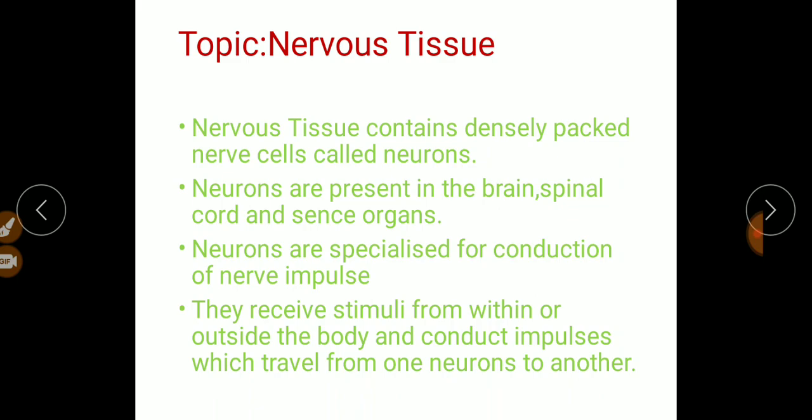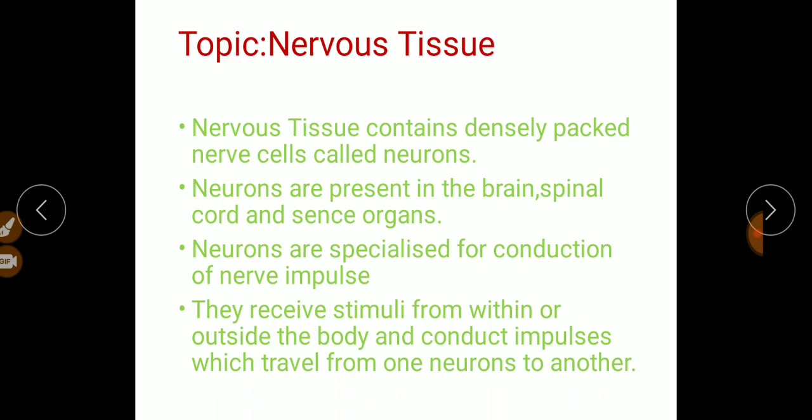Similarly, when we hear something through our ears, the ear is a sense organ. This sound gets converted into an electric signal or impulse. Then this impulse travels through the auditory nerve towards our brain. Then the brain processes this sound. Then we understand what we have heard. So this is all done by this nervous tissue, and this nervous tissue is made up of nerve cells, neurons.